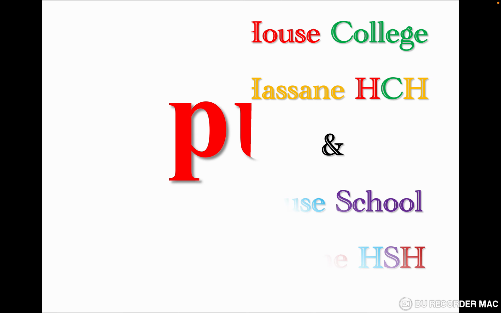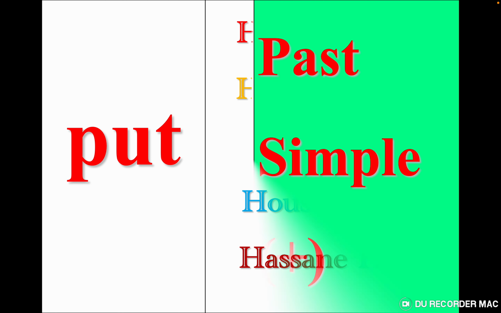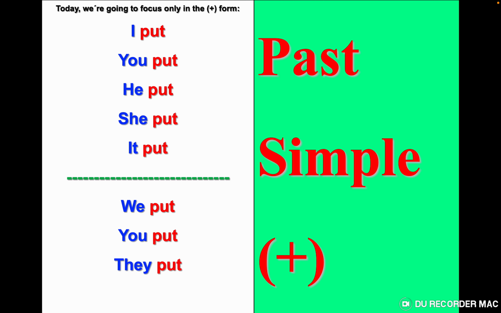Put doesn't change. So the past is the same as the present. It's like cut, it's like let. Now we have put. What's the difference between put in present and put in past? The difference is just with he, she, it. As I said, some students, when they see "he put" without s, say no, it's a mistake, it's an error. No, it's not a mistake.